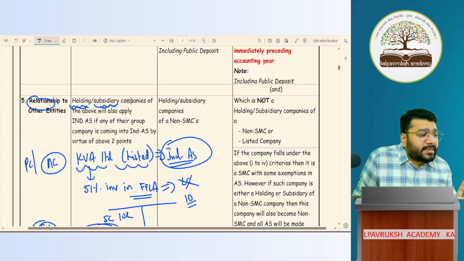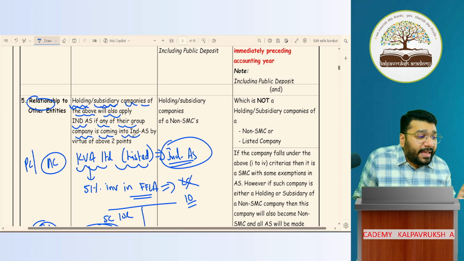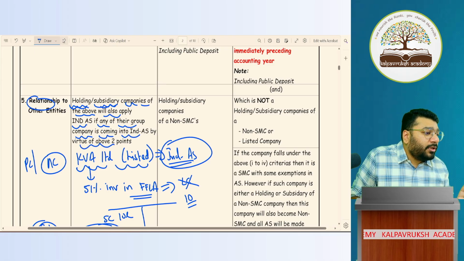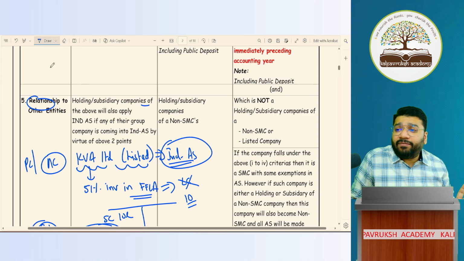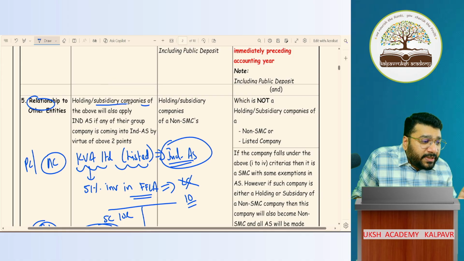Holding company or subsidiary company of the above will also apply Ind-AS if any of their group companies come into Ind-AS by virtue of the above 2 points. So here, who's the holding company? KVA. Who is FFLA? Subsidiary company. Subsidiary company FFLA will also apply Ind-AS.